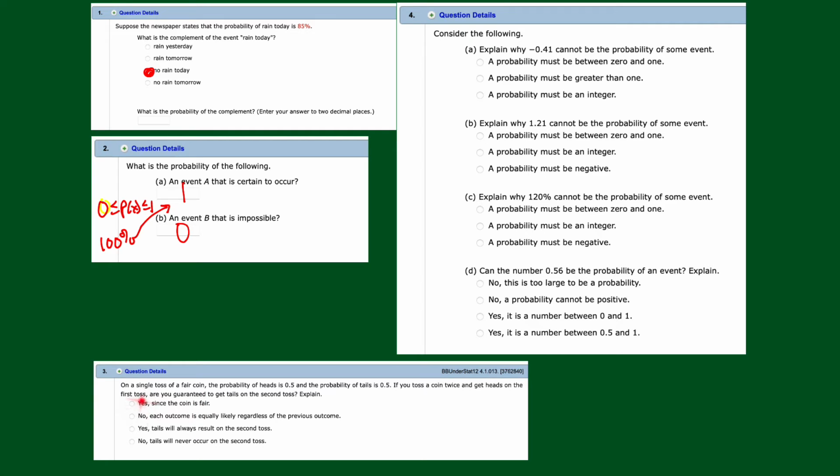So I'm going to get rid of this one, right? I'm going to get rid of all the yeses. What about this one? Look at the no's. No, each outcome is equally likely, regardless of the previous outcome. I think that's what we're looking at, right? You toss a coin, all those events are independent. Each one is equally likely, regardless of the previous outcome. What about this one? No, tails will never occur on this. Well, that's silly. All right, so we're going with this one right here.